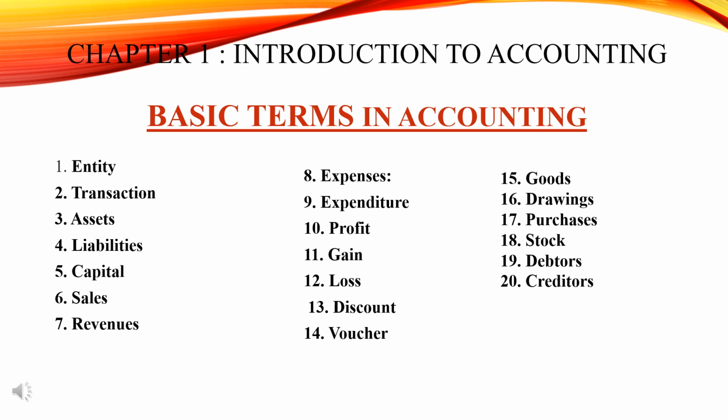Now here we have seen 20 terms of accounting: entity, transaction, assets, liabilities, capital, sales, revenues, expenses, expenditure, profit, gain, loss, discount, voucher, goods, drawings, purchases, stock, debtors and creditors. So this is the entire first chapter. You should be able to understand. It's a quick recall. I would be happy if you are able to read, understand and listen to everything which I have been conveying. It would be more than enough for you to get good marks in your exam.